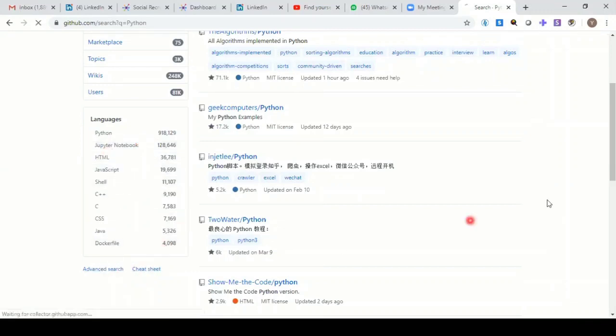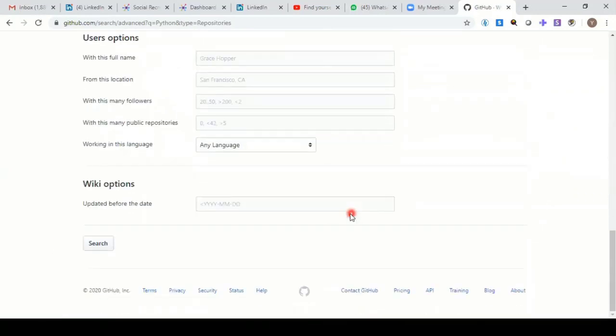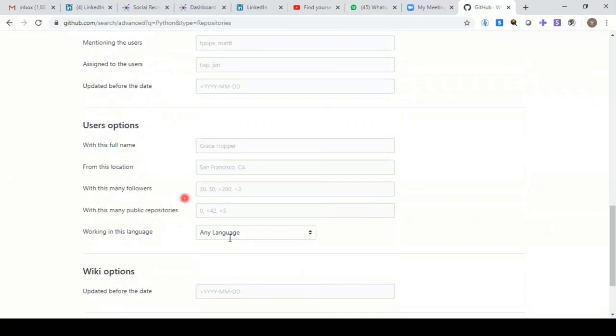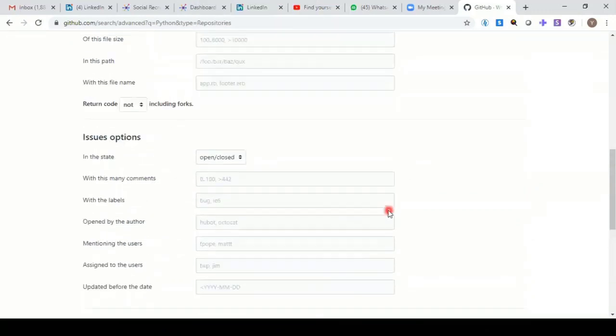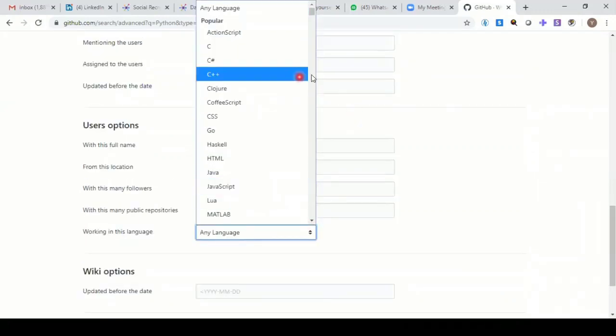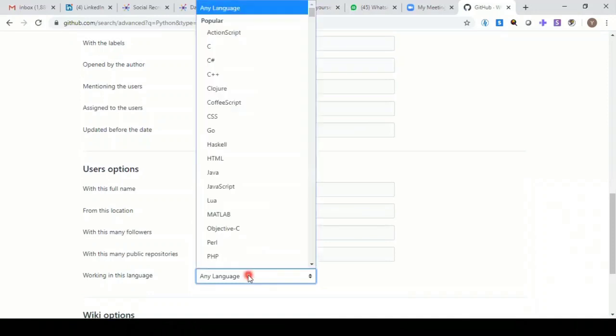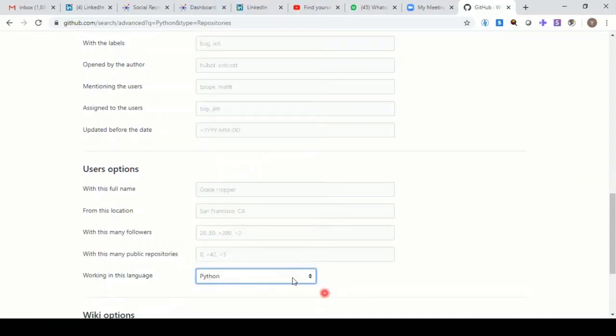But you can go to the advanced search, and when you go to the advanced search, just go a little down to the user option and select the language that you want. You can also write it like a Boolean with the right syntax, but as a beginner, this is how you can select. So I've just selected Python here.